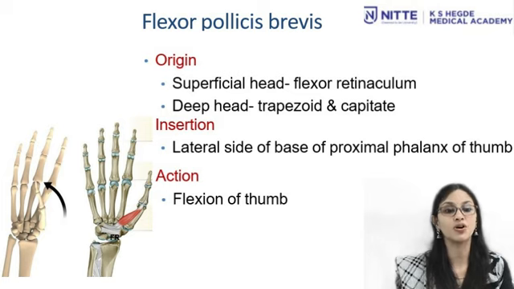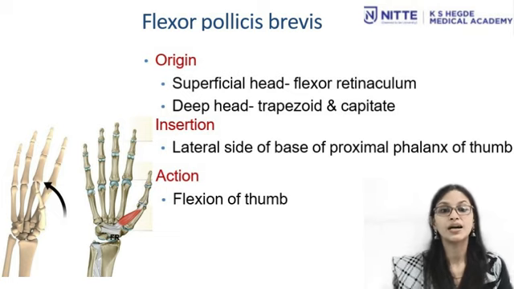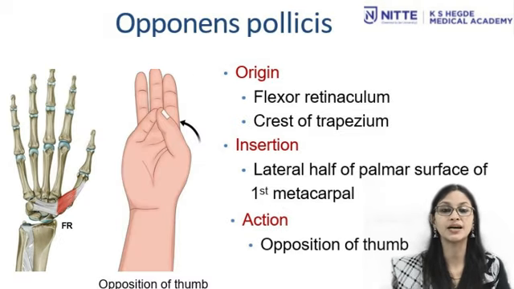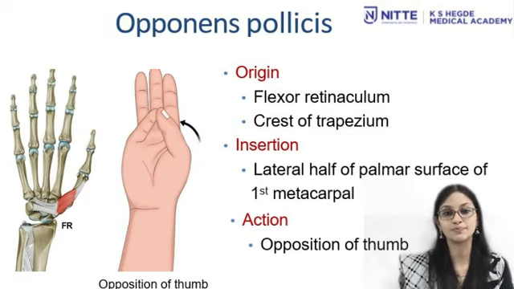The insertion of the muscle is to the lateral side of base of proximal phalanx of the thumb. As the name suggests, the flexor pollicis brevis helps in the flexion of the thumb. Next muscle of the thenar eminence is opponens pollicis.